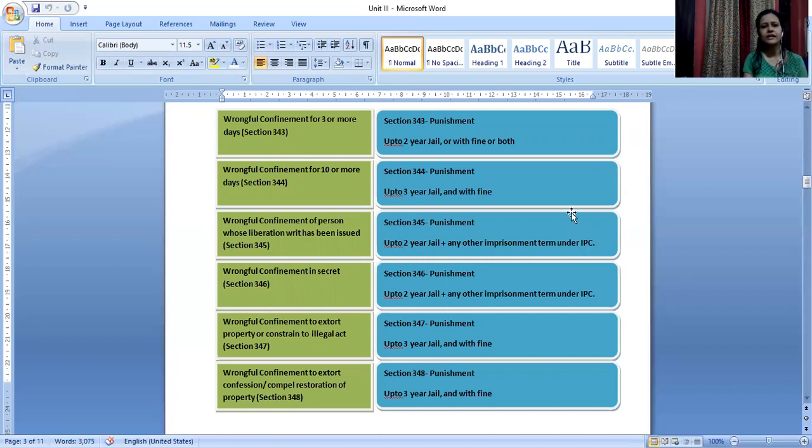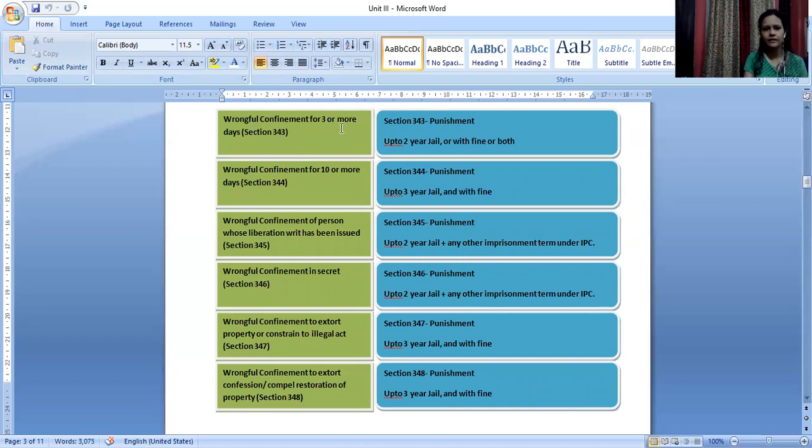And then we have some other provisions, like 6 different sections which we have. In case you have time, you can remember these provisions. Otherwise, just remembering the basic provision and the punishment would be enough. So we'll quickly see what are these 6 different types of provisions that we have.